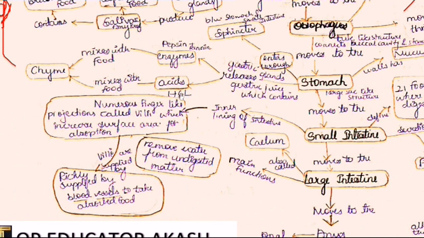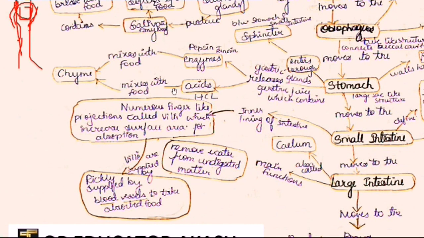Now, which acid does it contain? It contains HCl. What is the function of this HCl? It functions to kill germs, it prevents bacteria from entering, and it will acidify the food. It will mix with the food and form chyme.